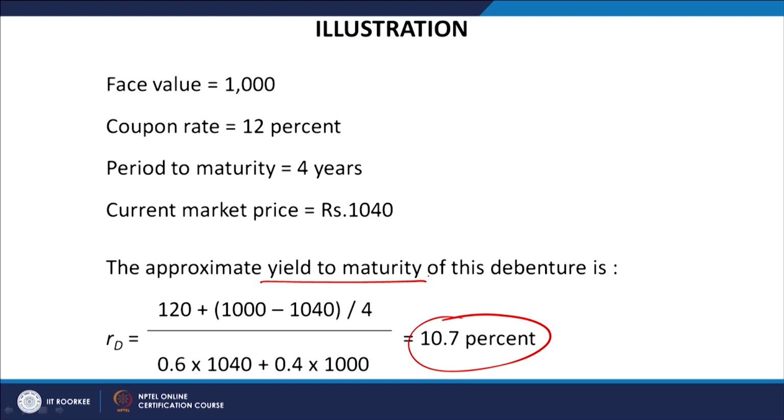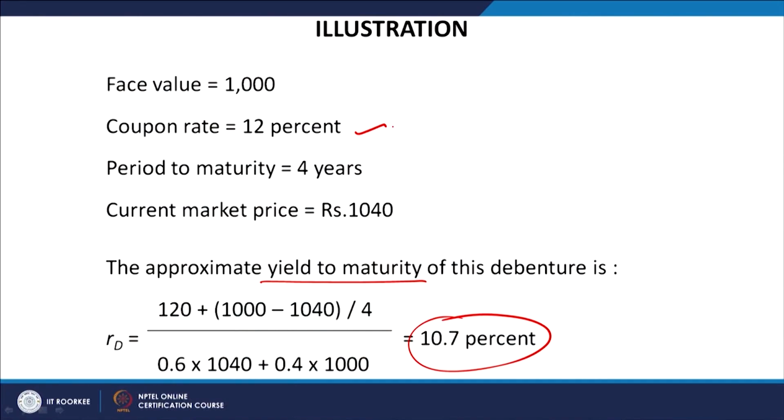A coupon rate of 12% applies when you reinvest the interest back, so the total yield from the total investment will be 12%, but the actual yield or interest rate available is 10.7%.